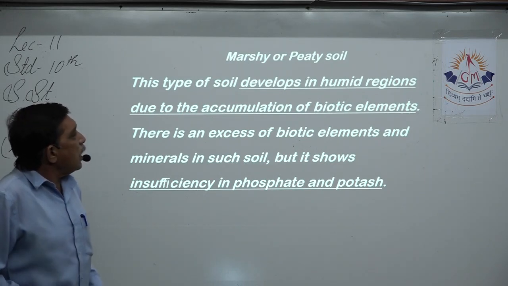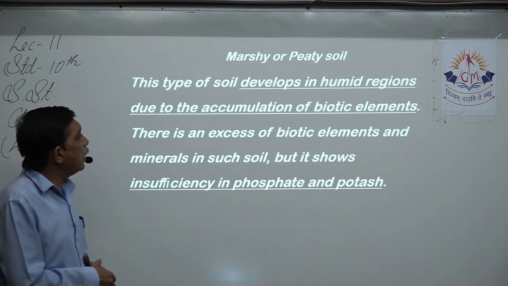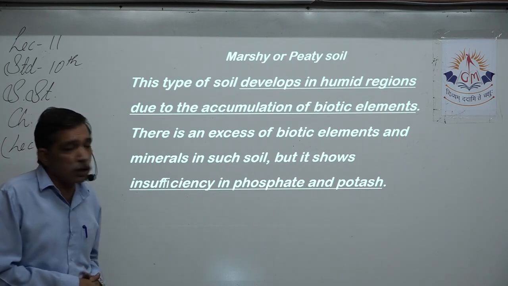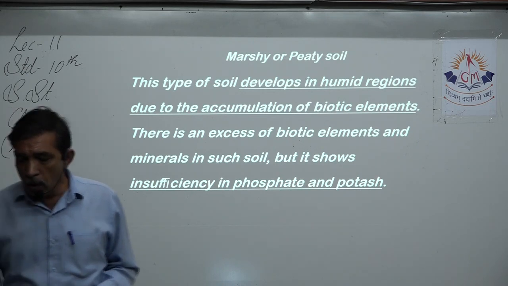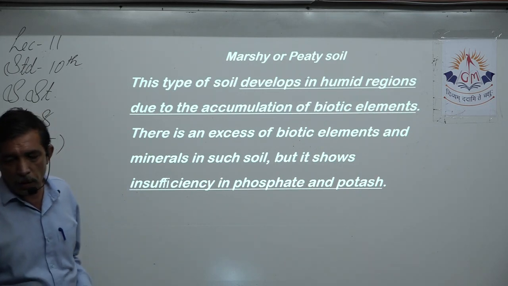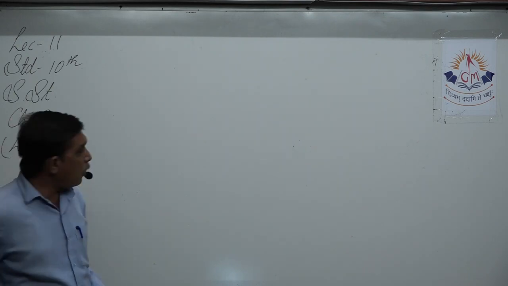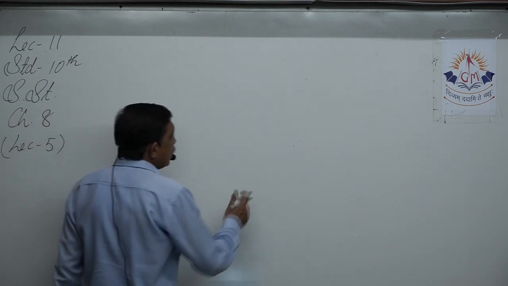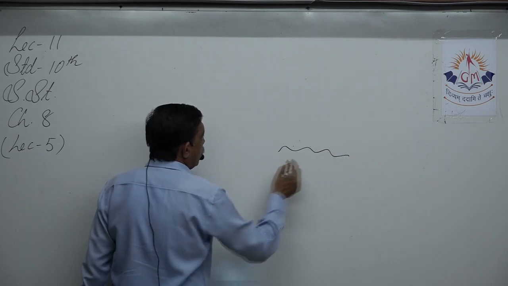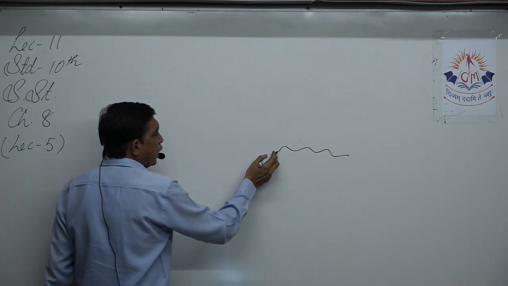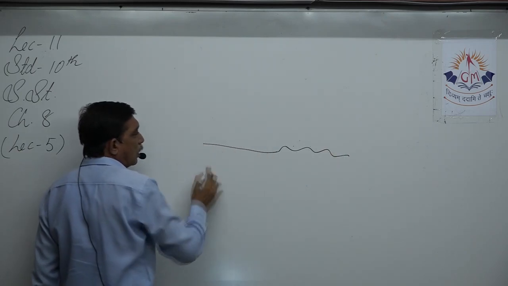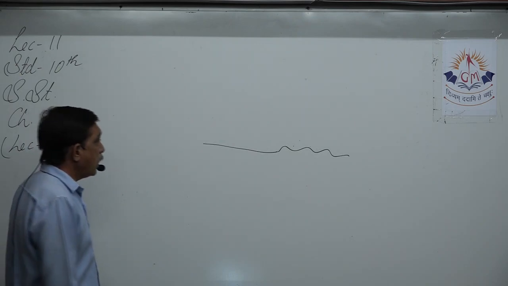This type of soil develops in humid regions due to accumulation of biotic elements. Now let us understand what a marshy or peaty soil is. Where does it get formed? For example, the sea is over here and the land starts over here, right?